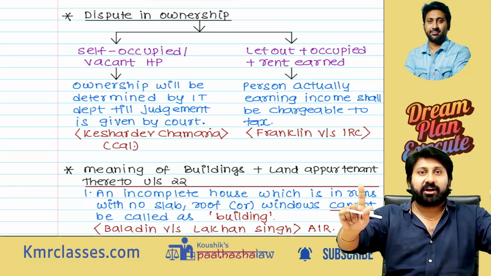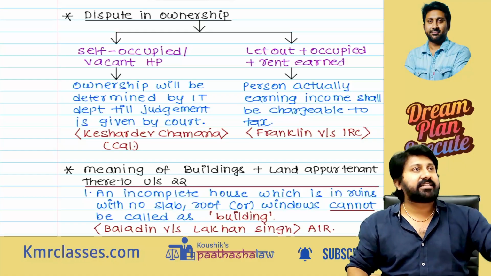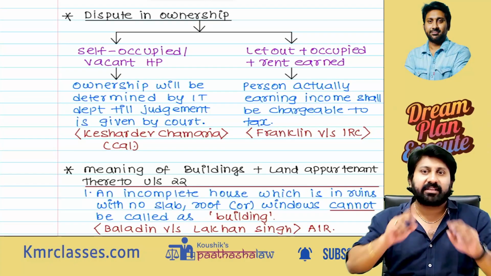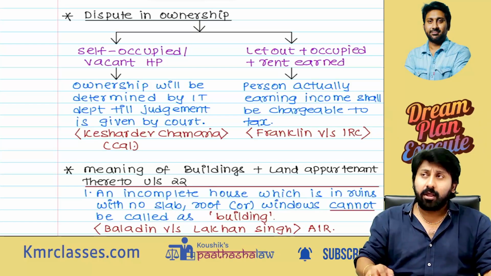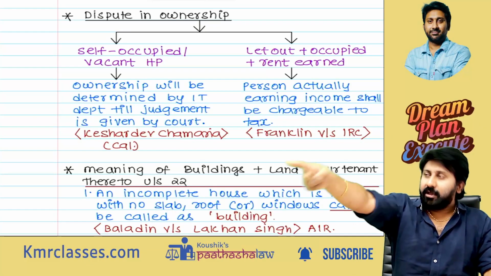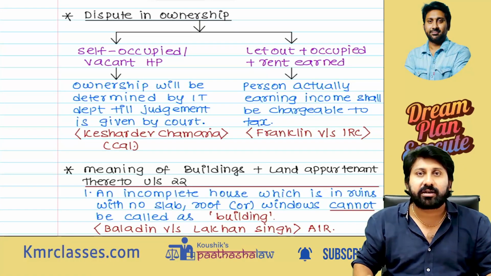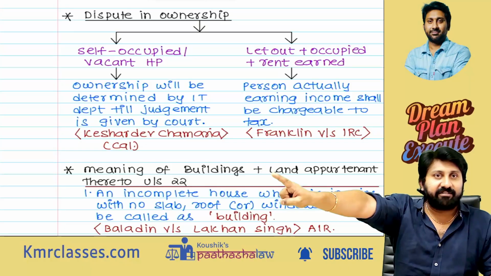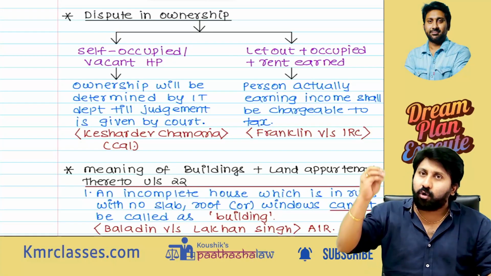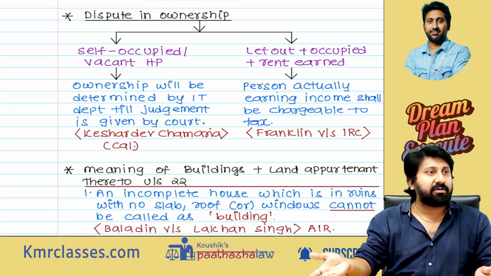Means A, B are fighting. One is saying that this is a self-occupied property, I am the owner. B is saying that I am the owner. Both are fighting. Generally this happens between brothers, at family level. The IT department will tell that, B, you are the owner. A will say, how can you tell? We filed a case in court. Till the court gives judgment, I will tell B is the owner on the basis of the facts that I have till now. If the court gives a judgment in favor of A, let A continue that. If B, anyway you are there, you will continue.